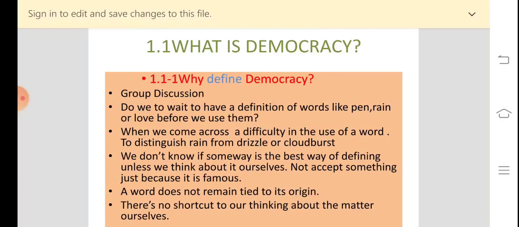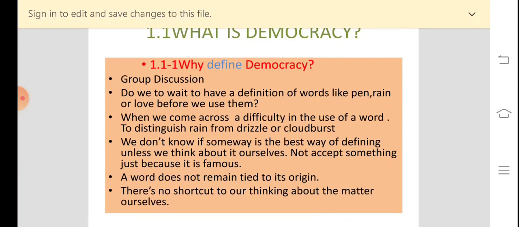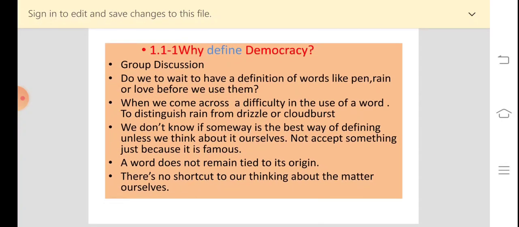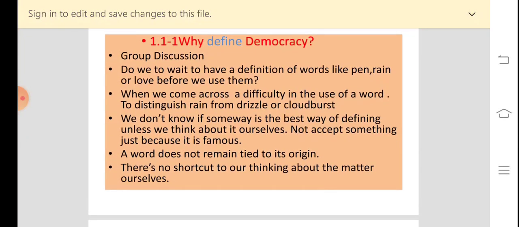Her objection is that why we have not first defined democracy and then discussed the different democracies. So the teacher answers her, and some other students also join in the discussion, and the teacher explains to them why there is a need to define democracy.